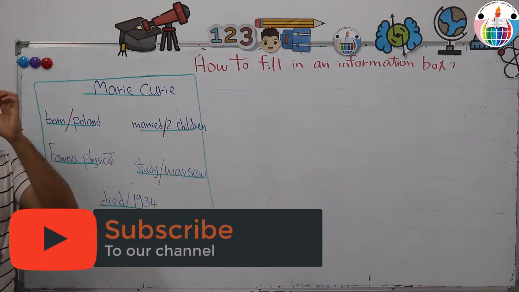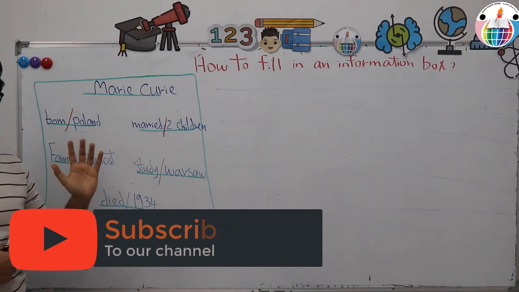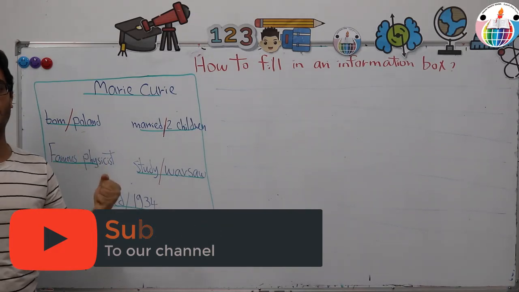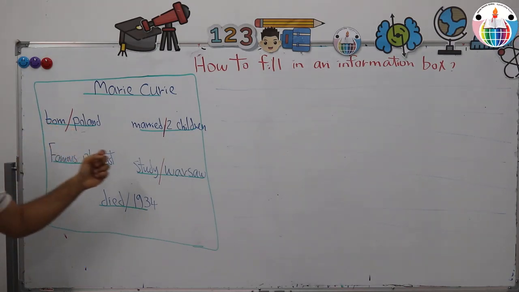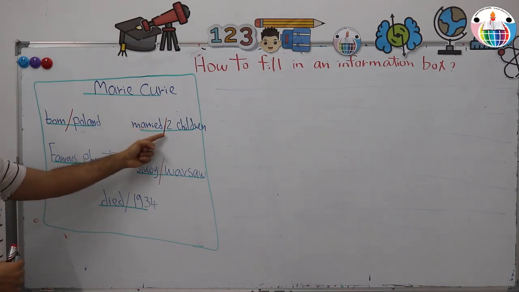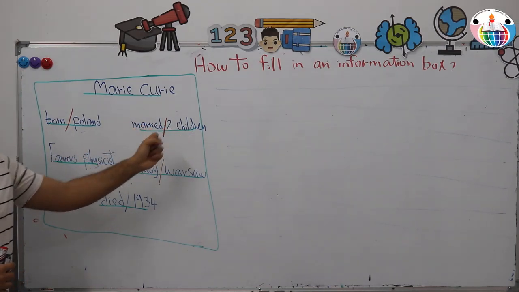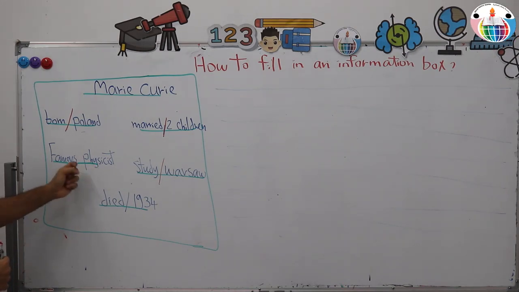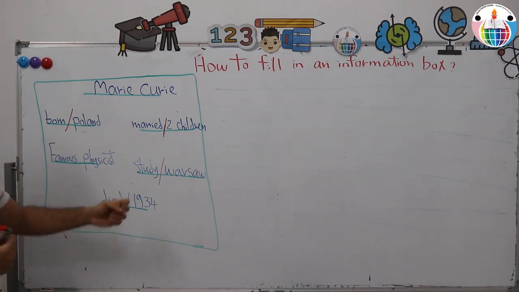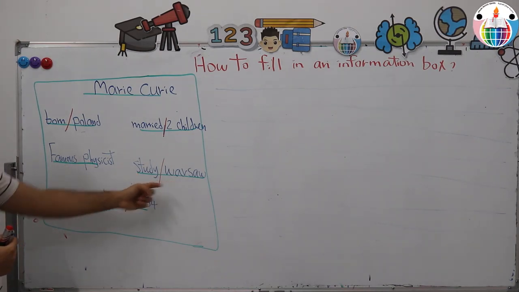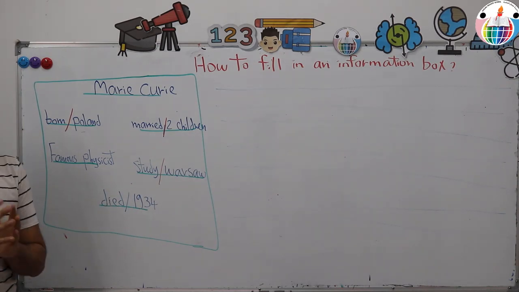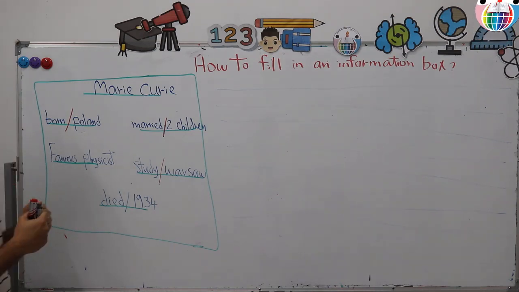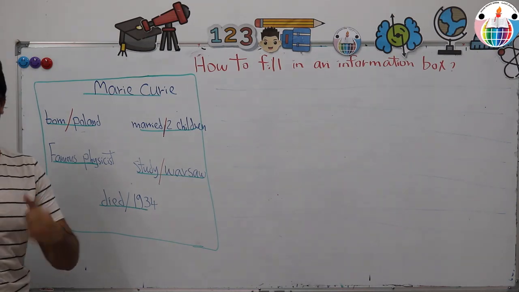Died/1934. Again, let's read these keywords together in order to arrange our ideas. The first couple of keywords are born/Poland, married/two children, famous physicist. Physicist means a doctor. Study Warsaw, died 1934. Okay, so we've studied the keywords and now it's time to arrange our ideas.